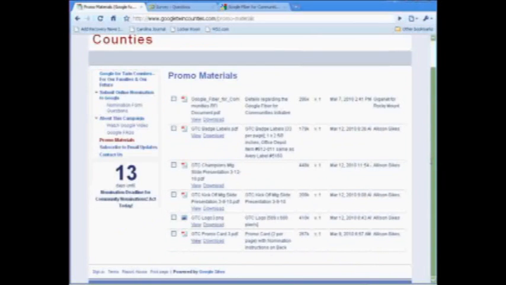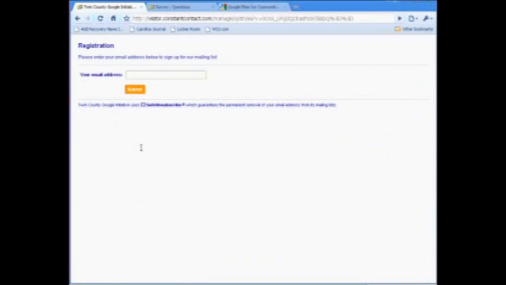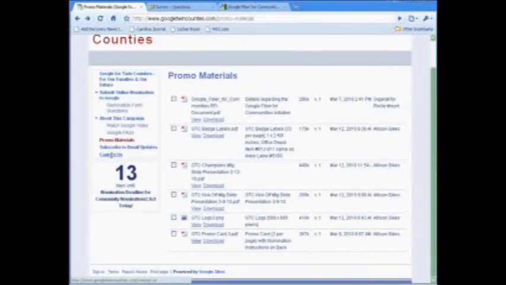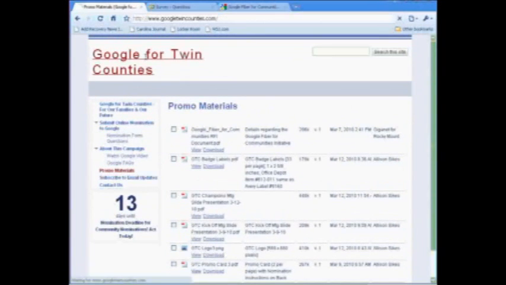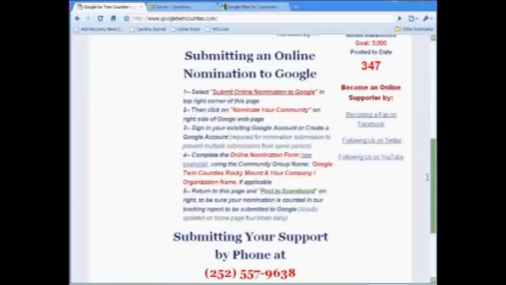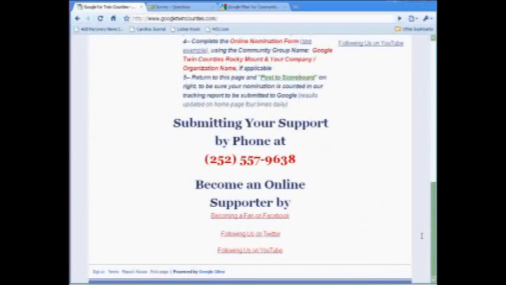Last thing I want to mention before we quickly go over to social media is that if you know people who want to show their support but maybe don't feel as comfortable submitting it online, they can call and leave a voicemail at 557-9638. We are going to take all these emails, all these voicemails, and put them together.